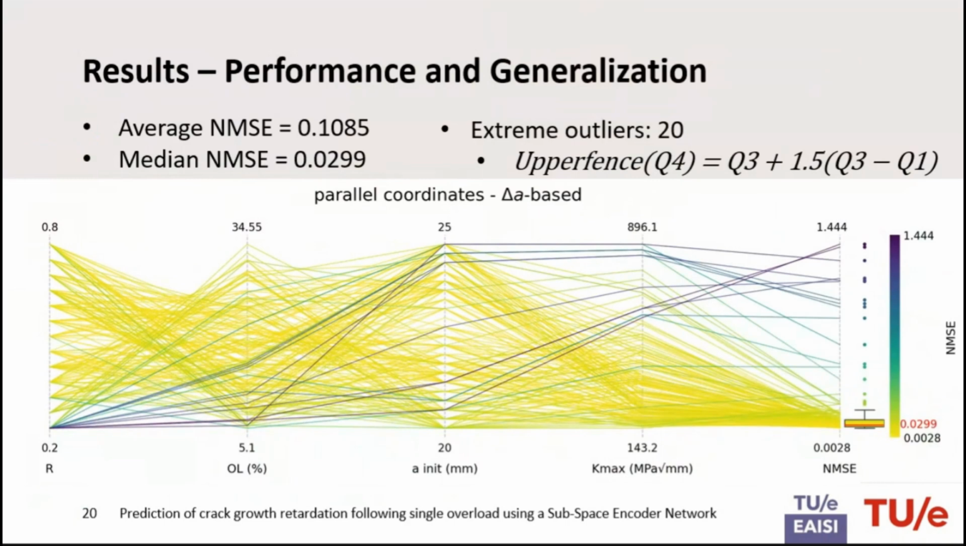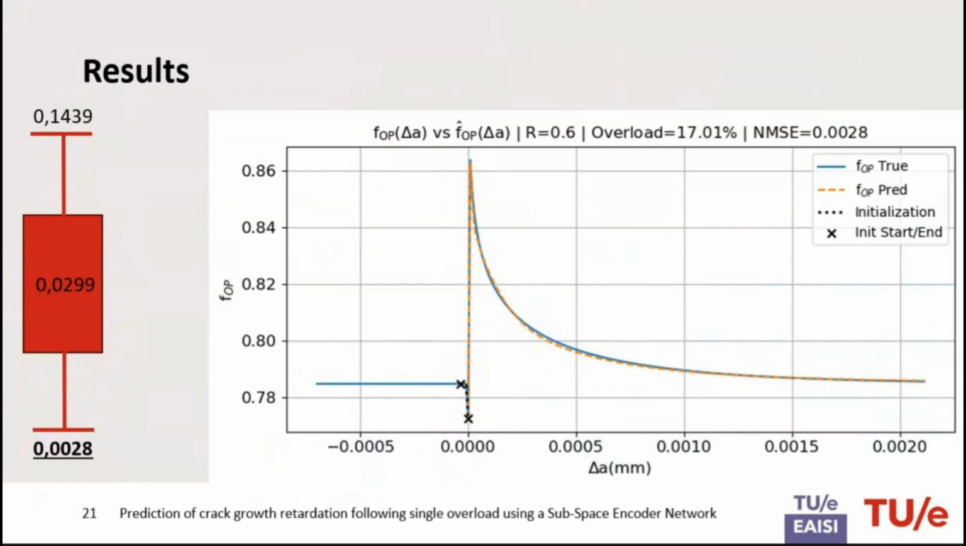If we zoom in a bit on this box plot and we plot the very best performing data set, this is essentially the result. So this is the crack opening function. The orange line is the prediction, and the blue line is the actual true value. We assume this first part is constant amplitude loading. This is steady state. We assume this to be known. These black points highlight the initialization part, which is needed for the encoder to start making predictions. And then this is exactly when the overload is applied. And we see basically an almost perfect prediction.